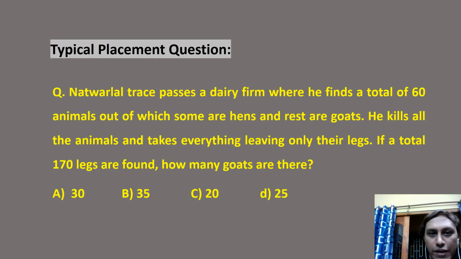Guys, a typical placement question. The question is saying Natbar Lal trespasses a dairy farm where he finds a total of 60 animals, out of which some are hens and the rest are goats. Consider this as animals and birds, right guys? He kills all the animals and takes everything, leaving only their legs. Funny thing, that means he takes everything, only the legs are left behind.